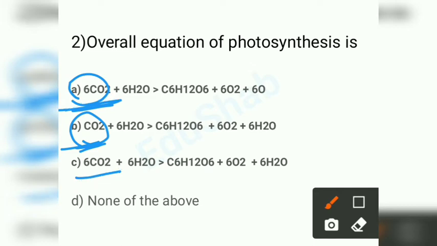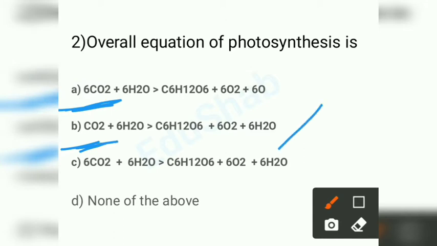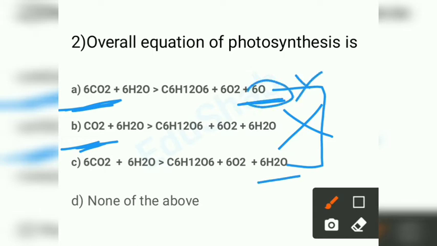Through this you can directly eliminate one option. There are no 6 moles, so this option is wrong and eliminated. Now you have to choose between these two. Here, if you see, 6H2O is not there, only 6 is, so this is your wrong option. So the correct answer is this one. How you can remember: 6 moles of carbon dioxide when reacted with 6 moles of water will give you glucose and oxygen in 6 moles.